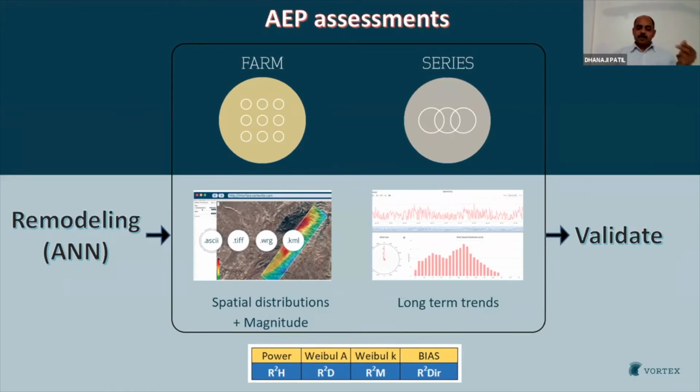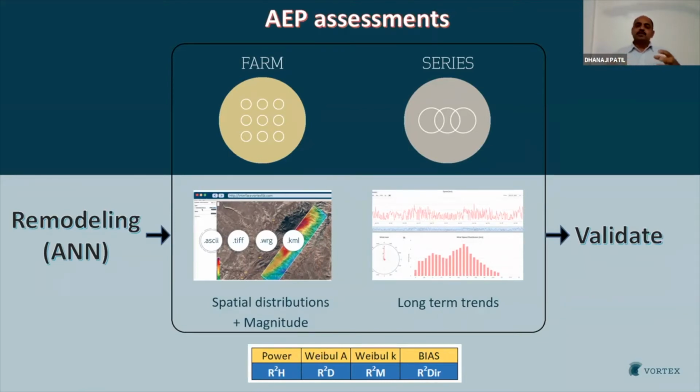when we are talking about the results in terms of different wind metrics, like mean speed or power, Weibull A and K factors, then the bias, hourly, daily, monthly correlations, even the direction correlation, because maybe 10 years back, the direction information was not that important, but nowadays the direction has the same importance as wind speed, because once we do the construction or commissioning of any wind farm, then we can't change the layout.